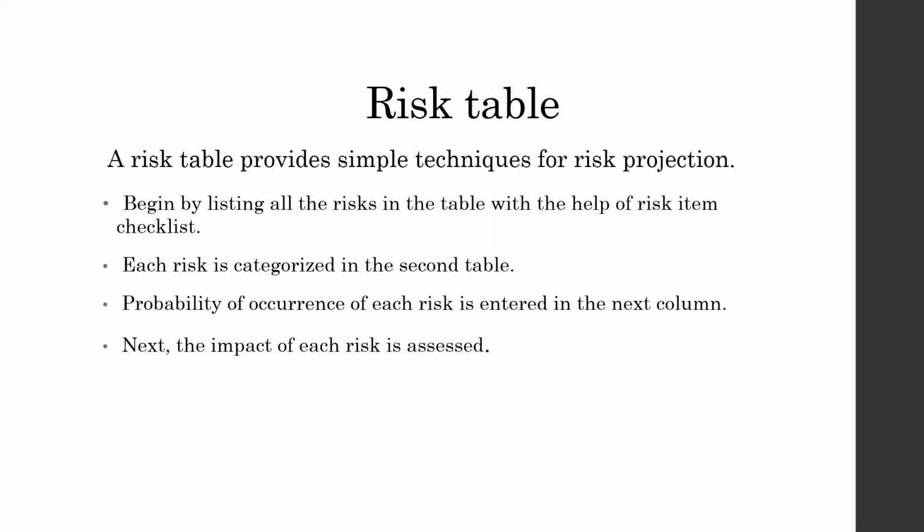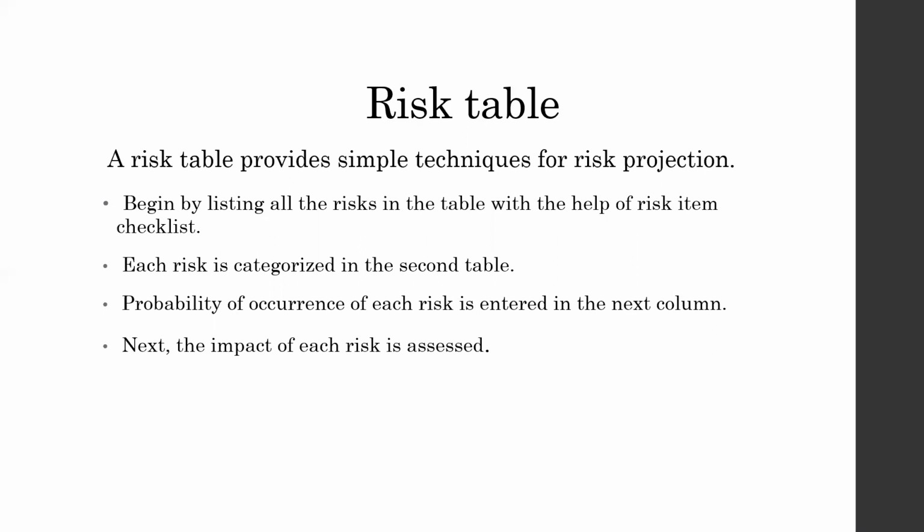The second thing is that each risk is going to be categorized. There are various categories of risk: whether the specific risk is associated with project size, technology, customer, staff, business, or development environment. So they have to categorize the type of every identified risk.